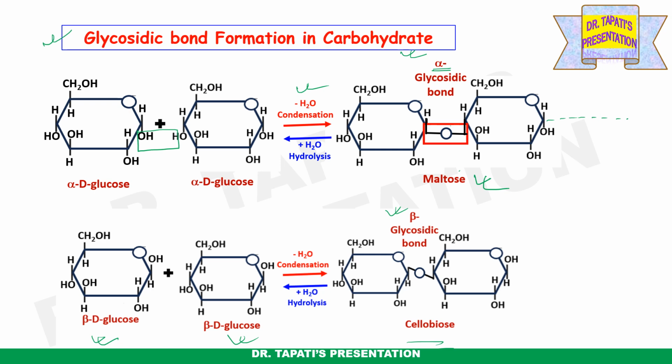So you can consider glycosidic linkage of two types, alpha and beta, and sometimes you will find the alpha 1,4 linkage present, but somewhere you will find alpha 1,6 bonds also present, especially if you consider the glycogen and starch molecule. Along with the alpha 1,4 linkage, alpha 1,6 linkage is also present.